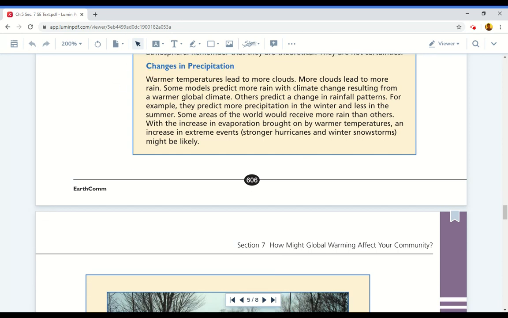Changes in precipitation. Warmer temperatures lead to more clouds. More clouds lead to more rain. Some models predict more rain with climate change resulting from a warmer global climate. Others predict a change in rainfall patterns. For example, they predict more precipitation in the winter and less in the summer. Some areas of the world would receive more rain than others. With the increase in evaporation brought on by warmer temperatures, an increase in extreme events, stronger hurricanes, and winter snowstorms might be likely.